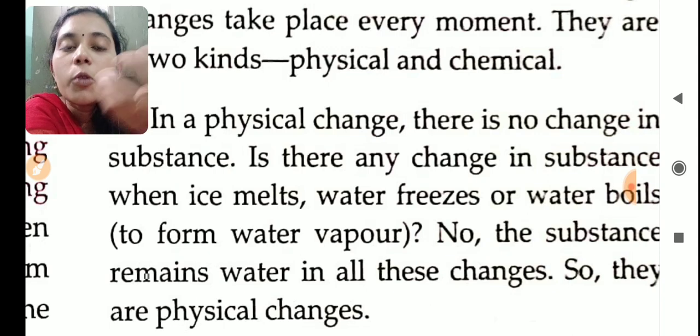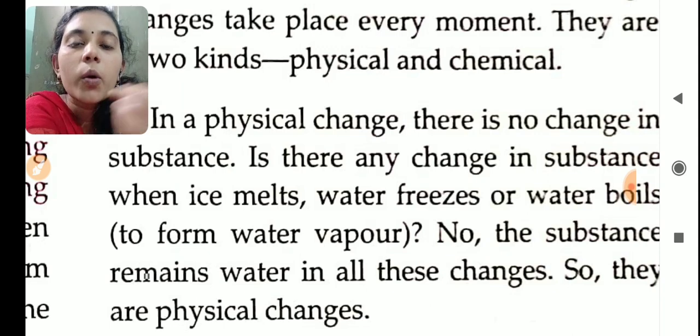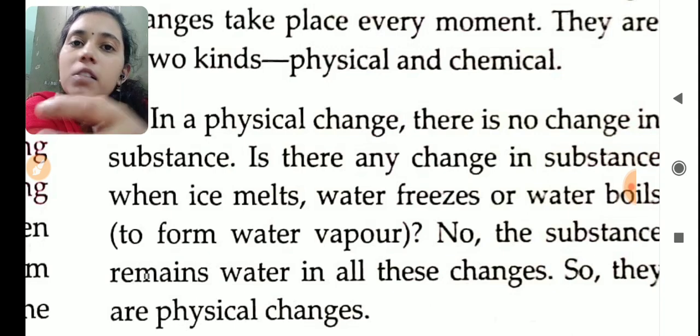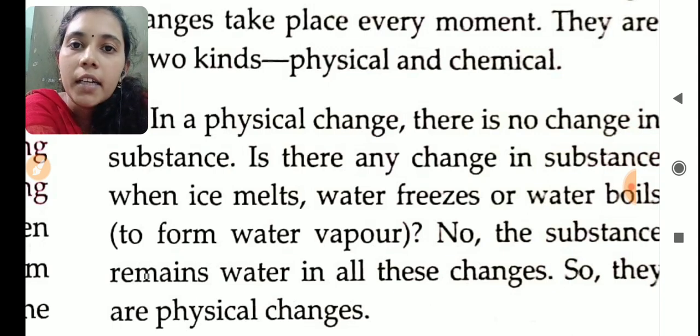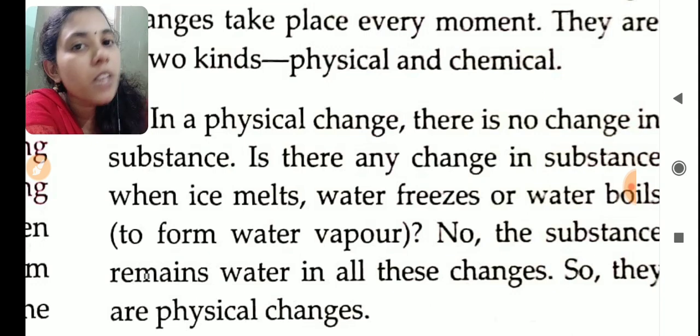Another example, you are making tea. Milk you are taking, you are adding coffee powder or tea powder into it. Now that white color milk changed to brown color tea or coffee. So you cannot return that brown color substance back to milk, right? So that is a chemical change. The full substance is changed there.